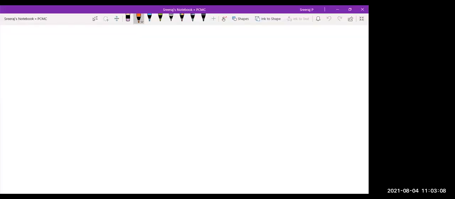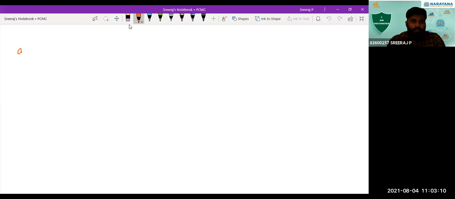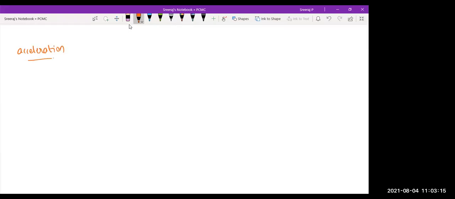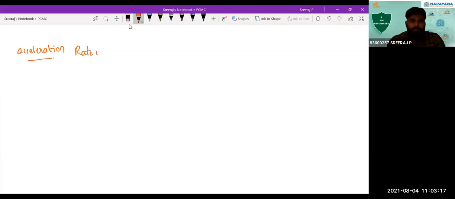So last day, at the end, we have been discussing the case of acceleration, right? What is acceleration? The rate of change of velocity. Yes, we discussed it as the rate of change of velocity. That is how, with the time, the velocity is changing.